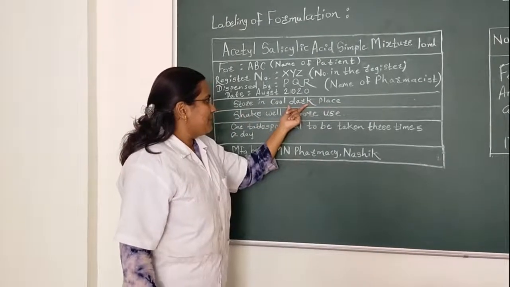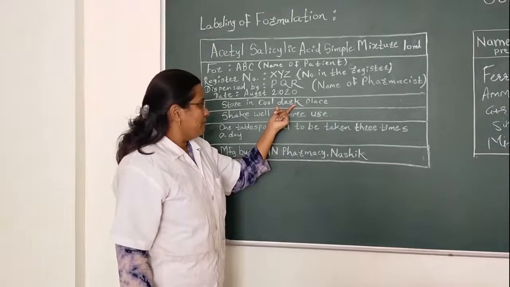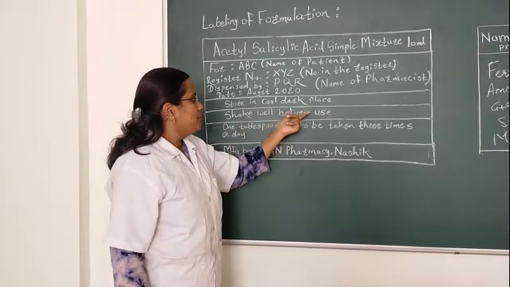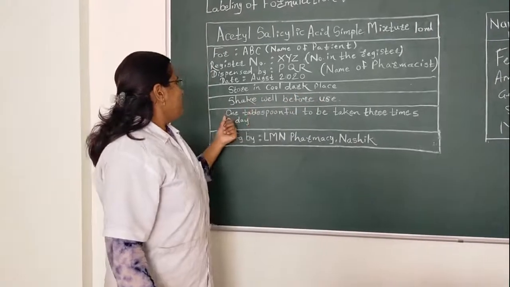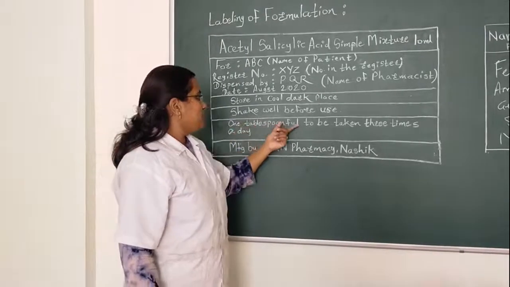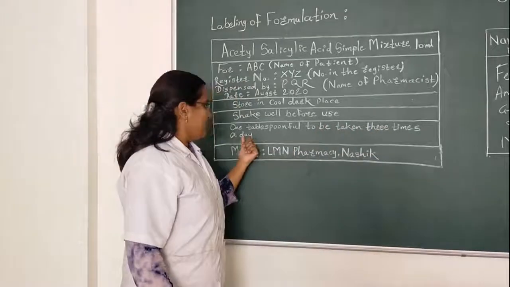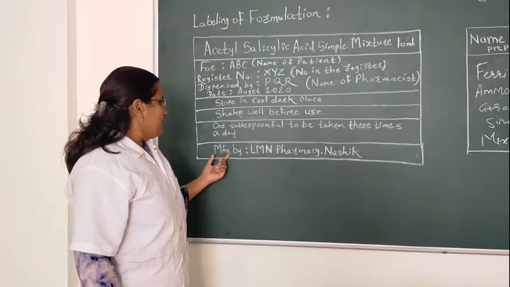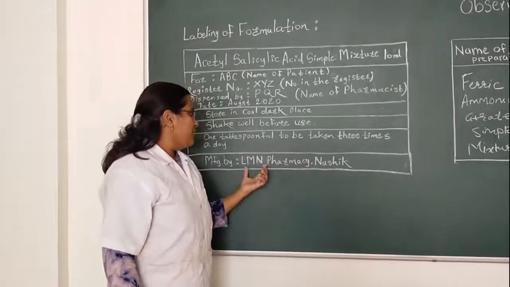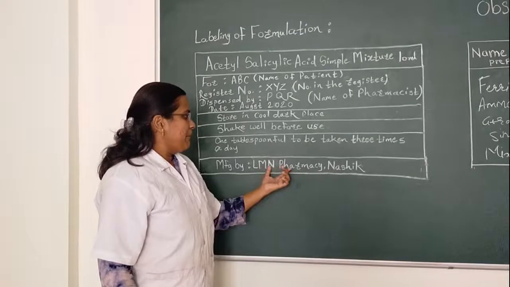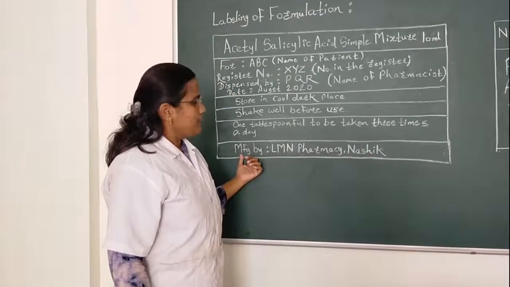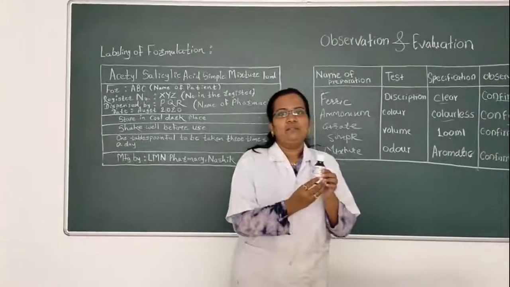Here it is given dark place, that's why we stored our formulation in an amber colored bottle. Again a direction is given, shake well before use. One more direction for the patient: 1 tablespoonful to be taken 3 times a day. And here the name of the manufacturer, LMN Pharmacy Nasik. Over here the name of any pharmaceutical industry is written, which is the manufacturer for that particular product.